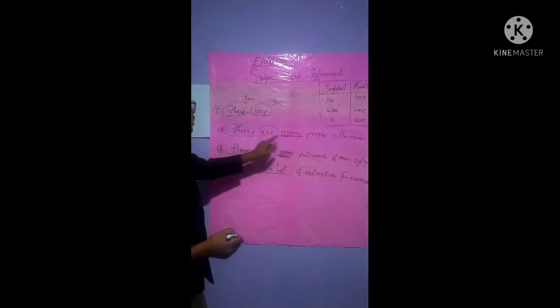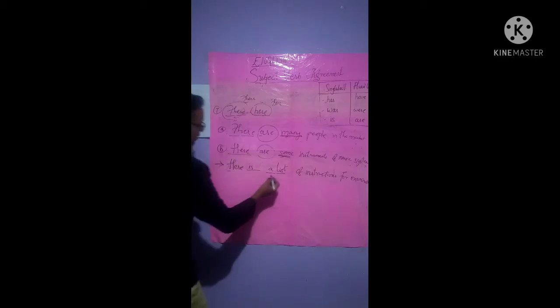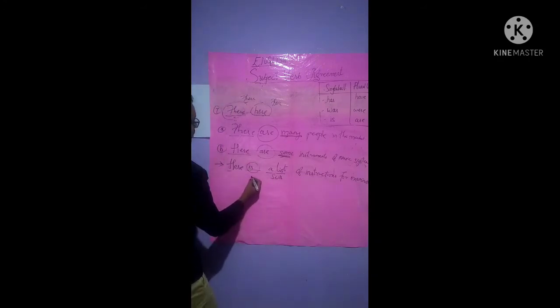And if this or here or there word is used in the first sentence, then plural verb is to be used, isn't it? Are. But if here is used as first word and there is a singular noun in between, then before that subject there will be a singular verb, isn't it? Singular verb will be used, isn't it? Hope you all are understanding.